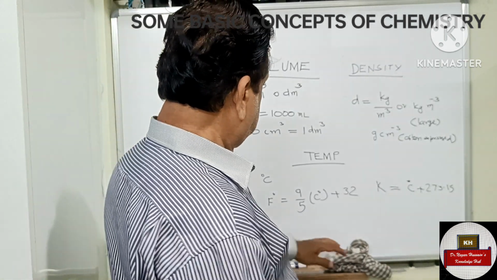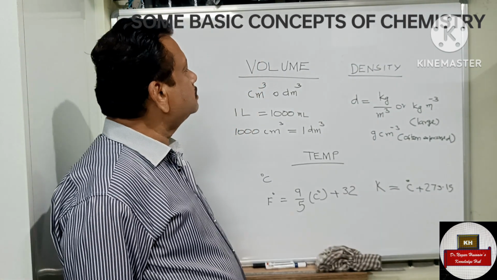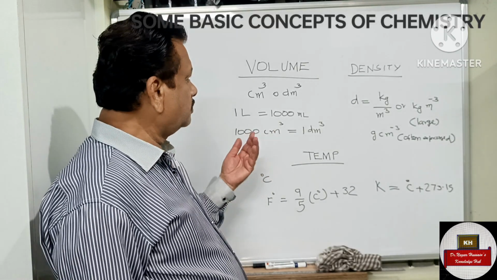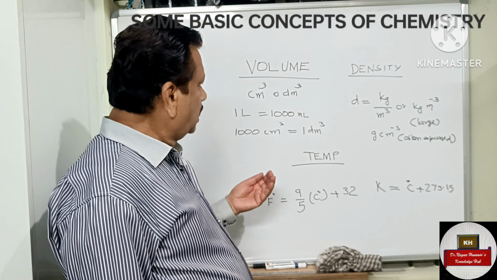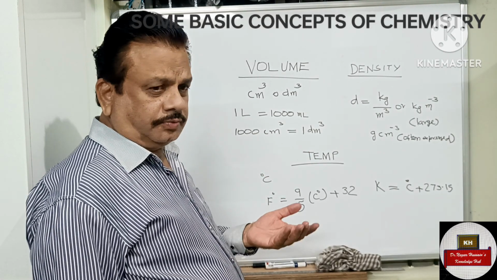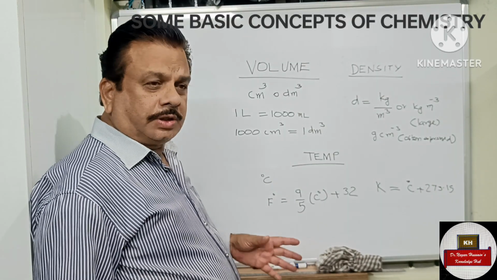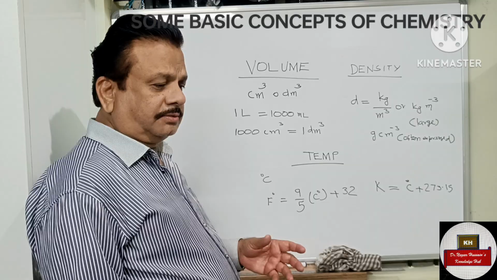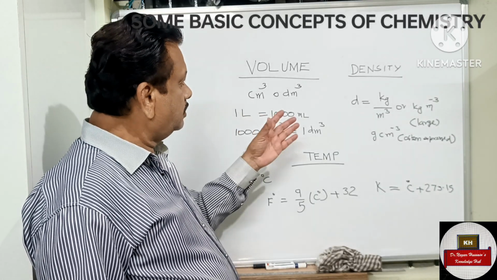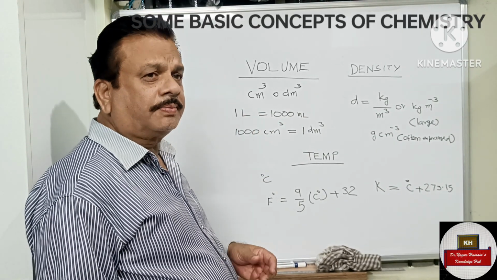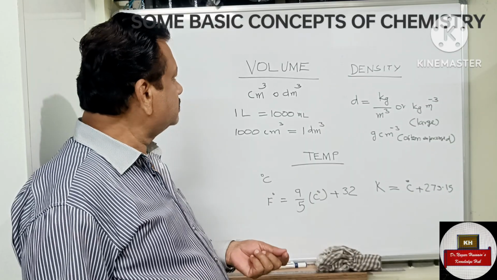Dear students, now we have to learn the units of volume, density and temperature. Most of you already know it, but since we are going to deal with volume, density and temperature in the future, it is just a refreshment.